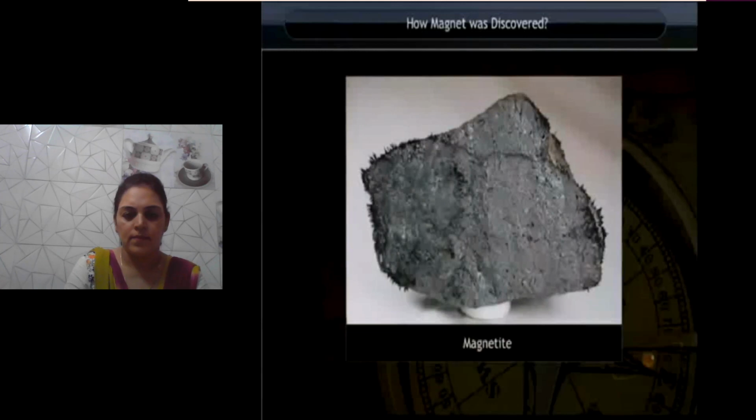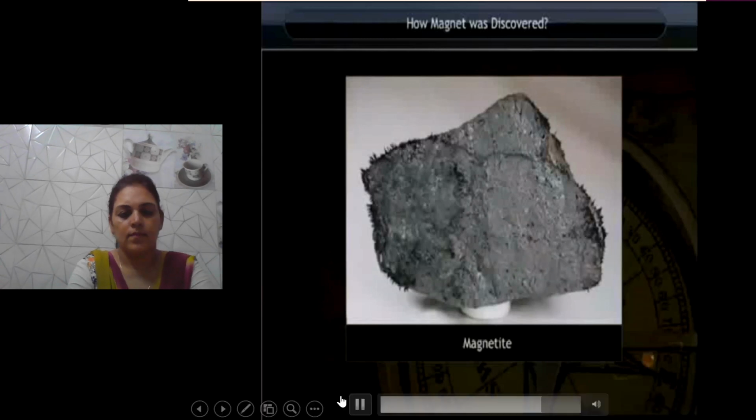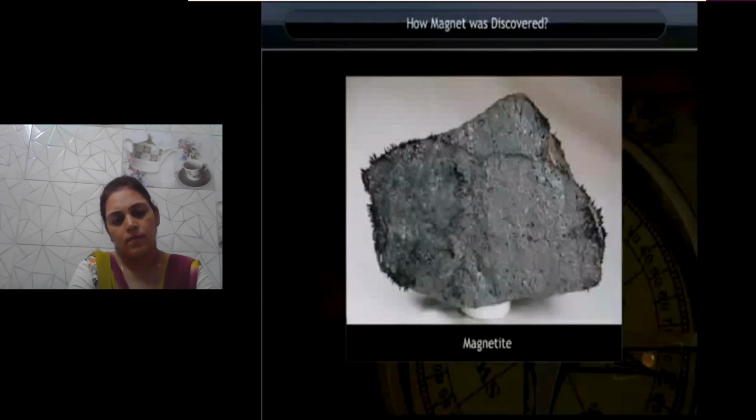Magnetite is composed of iron. As per the definition, any substance which can attract iron is called a magnet. This is how magnets were discovered. There are two types of magnets: naturally occurring magnets and artificial magnets.